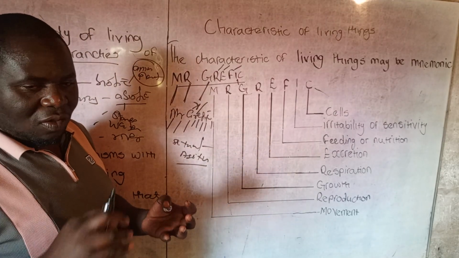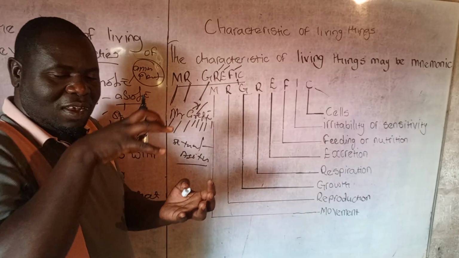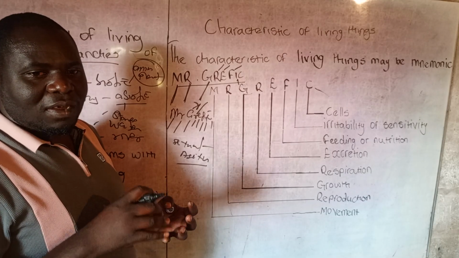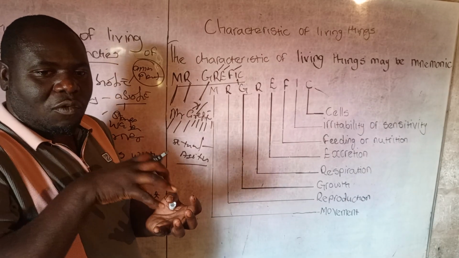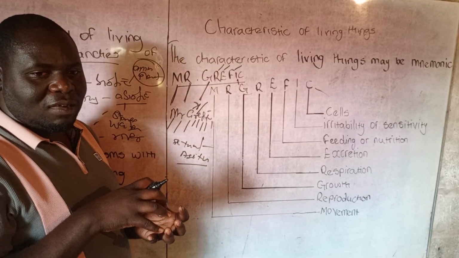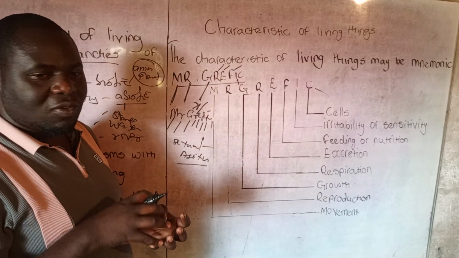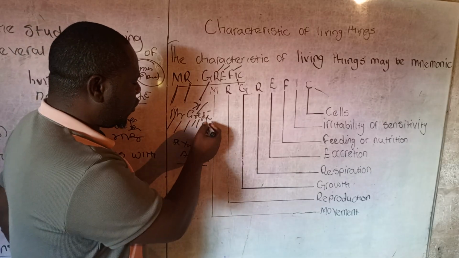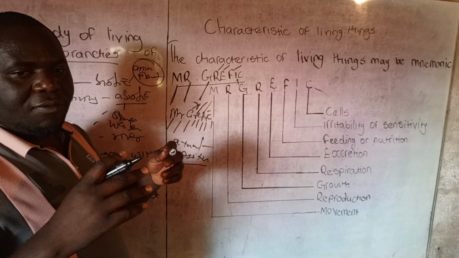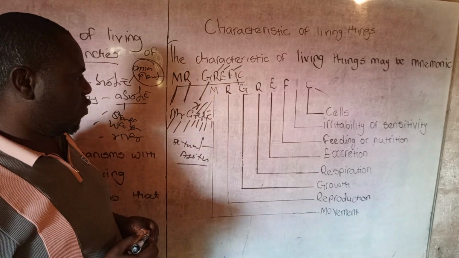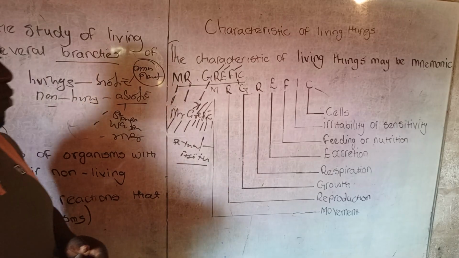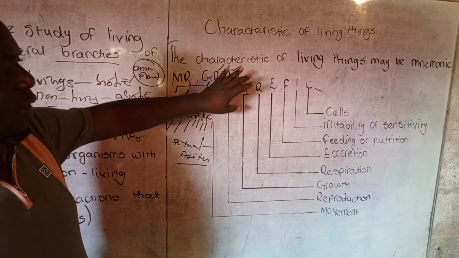Aerobic is the release of energy in the presence of oxygen, while anaerobic is the release of energy in the absence of oxygen. Then feeding is a process by which living organisms obtain food. These are some simple explanations of the characteristics of living things.